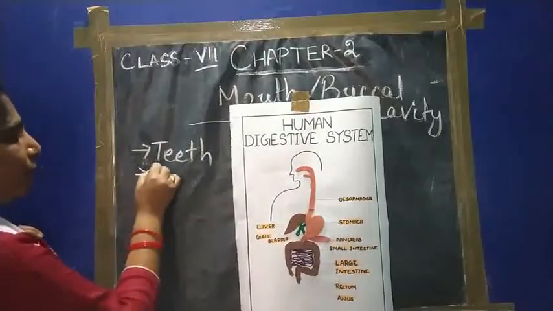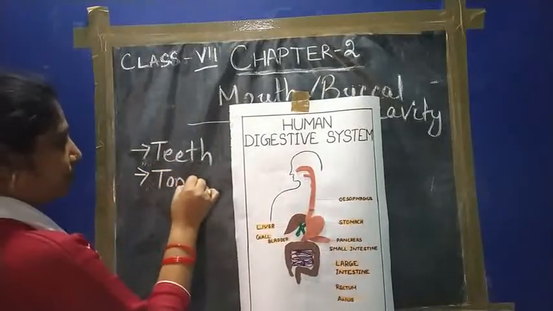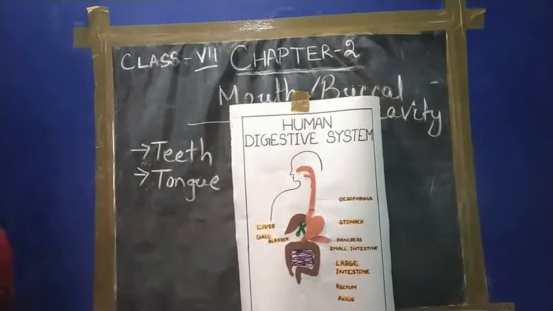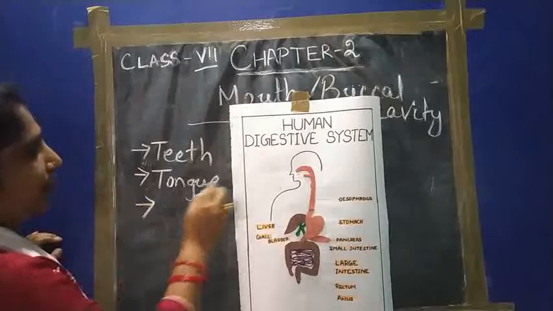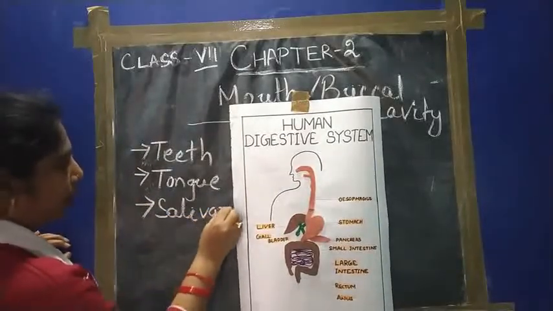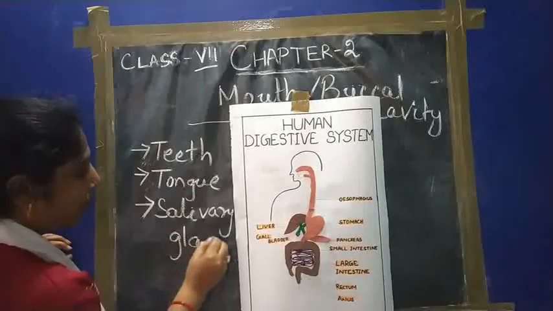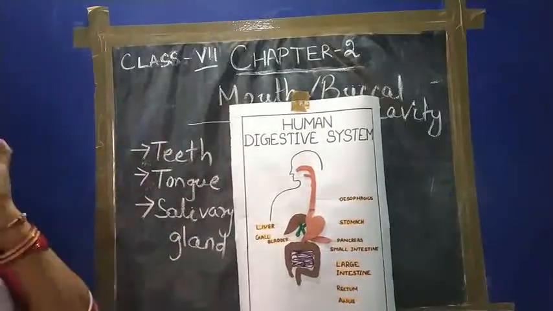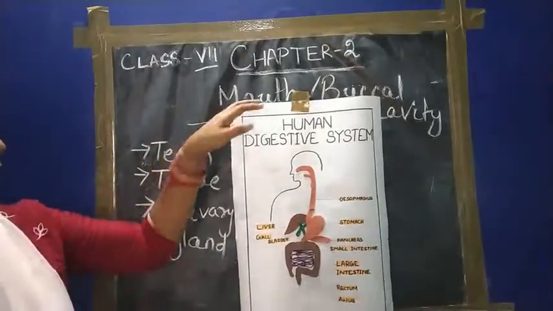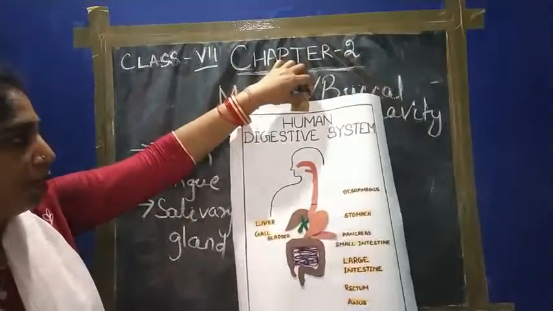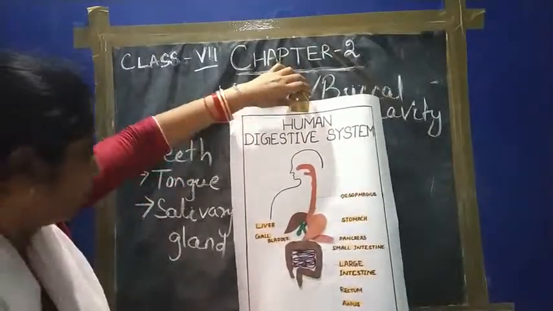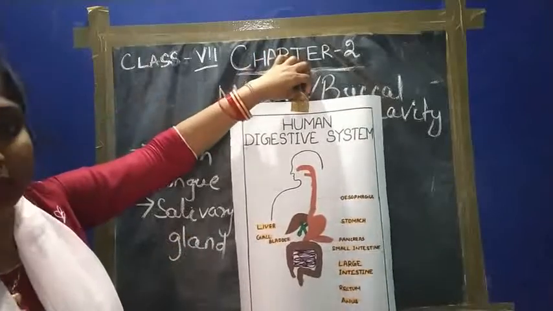The next one is the tongue. Then one gland is associated with the mouth, that is the salivary gland. So regarding these three things we will discuss in this class: the teeth, the tongue and the salivary gland. First, how the food enters the mouth and what is the role of teeth and tongue in the action on the food.